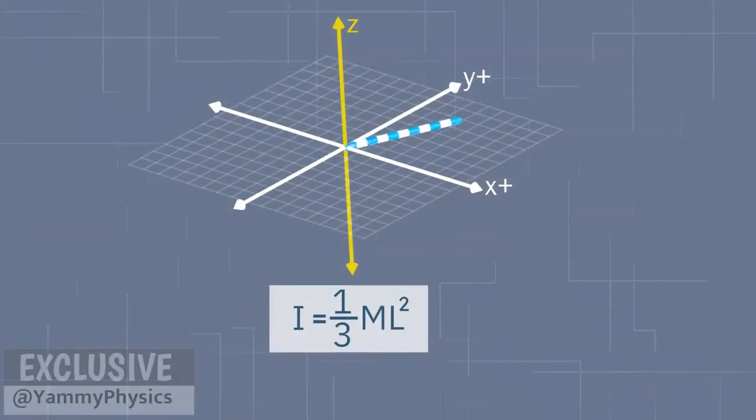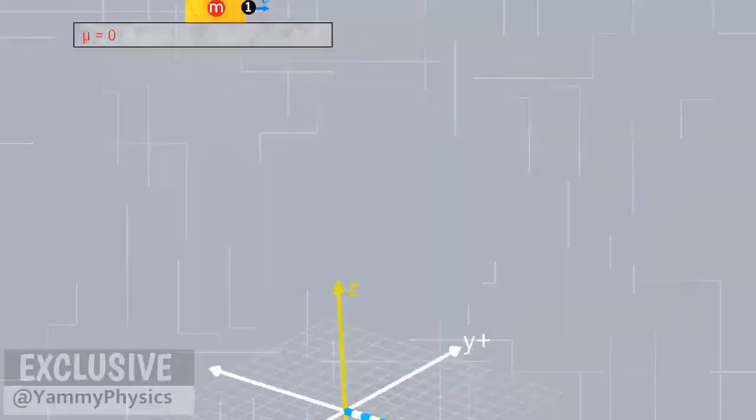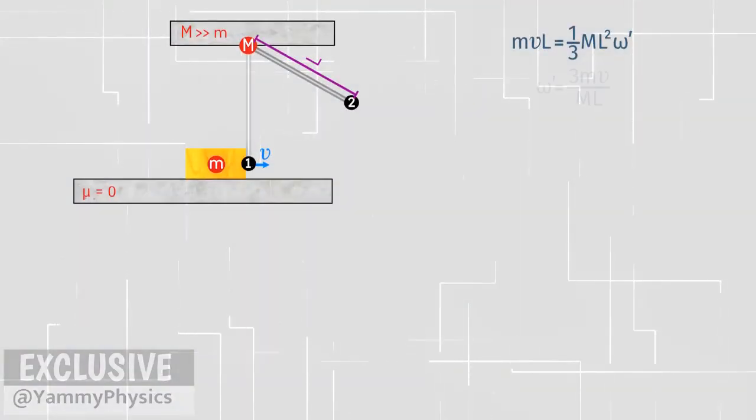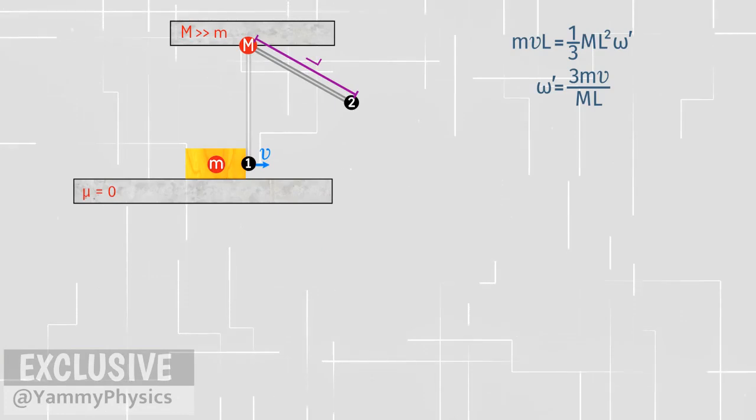In the standard table, we know that the moment of inertia of a stick rotating about one end is 1/3 big M L squared. From here, omega prime is equal to 3mv over big M L.